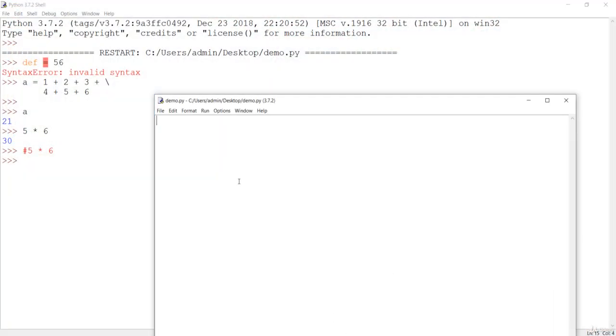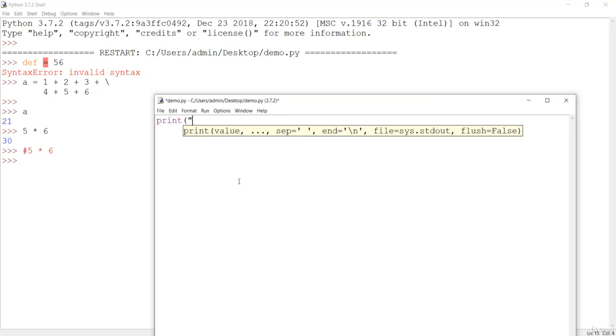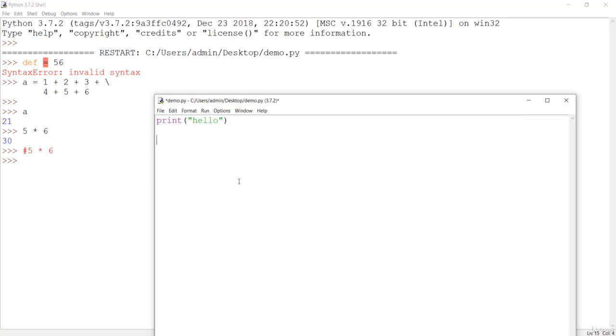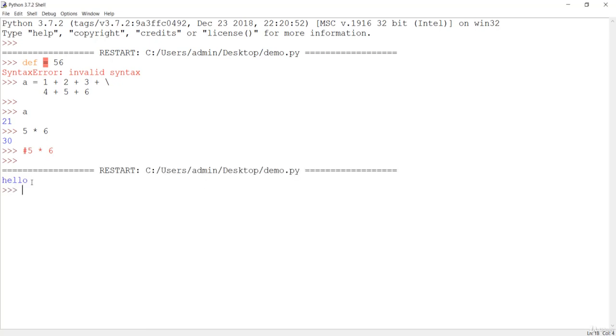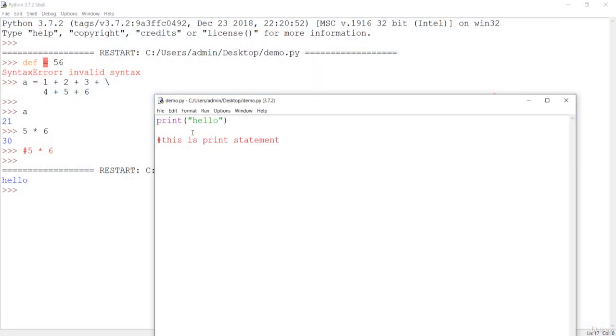Now let me print hello first, go down, and then comment out a line: this is print statement. If I save this and execute, it gives us hello, but not an error for the comment line.